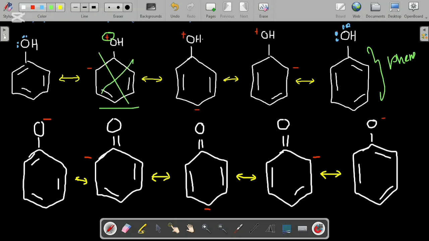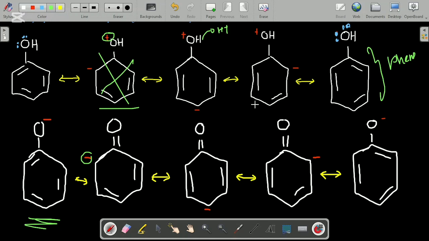But when we release an H plus like this, it becomes the phenoxide ion. This structure, however, is very stable, because the anion is delocalized into the benzene ring. That's the reason the acidity of phenol is greater than the acidity of alcohols.